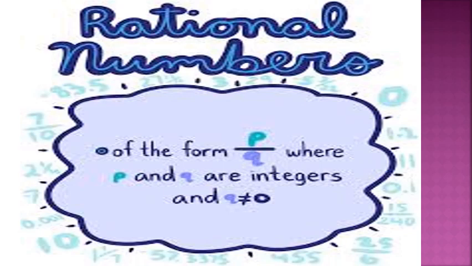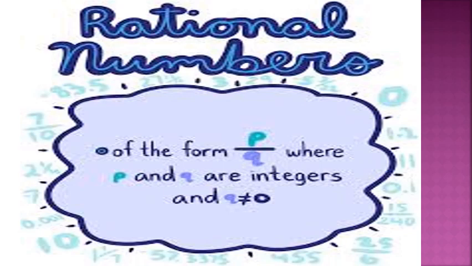Dear children, now let us know about another type of numbers, that is rational numbers. The numbers which can be expressed in the form of P by Q are called rational numbers, where P and Q are integers.